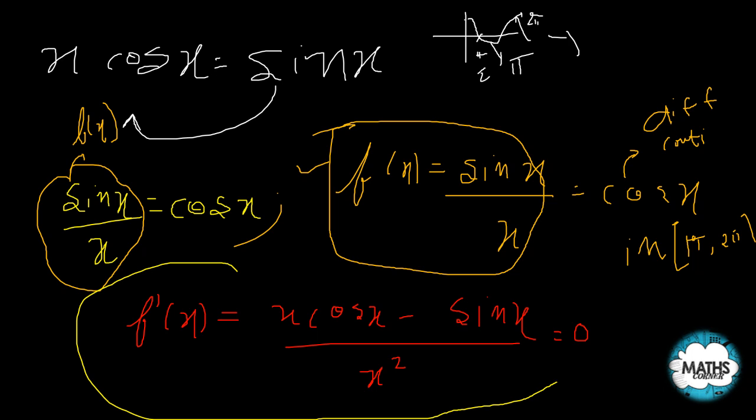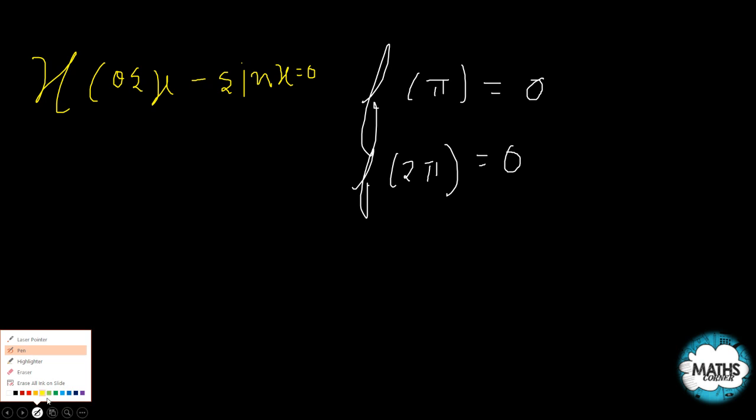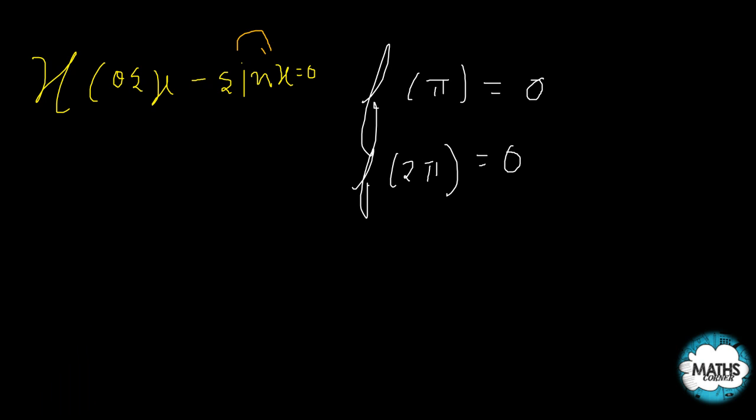Now if there must exist a root of f dash x equal to 0, what is my f dash x? If this is 0, then the denominator can't be 0, so the numerator must be 0. So x cos x minus sin x equal to 0 must have a root between pi to 2 pi. This is my Rolle's theorem. Transferring terms, x cos x equals sin x must have a root between pi to 2 pi. So this I have proved using Rolle's theorem.